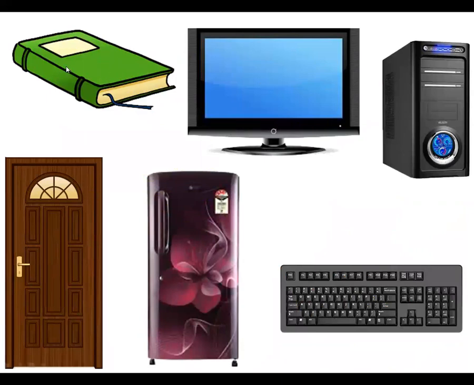Yes. What is this? Yes, it is a book. So, you all can see the shape of the book. It is of rectangular shape. And what is this? Yes, television. What is this? Television. So, you all can see here, it is of rectangular shape.